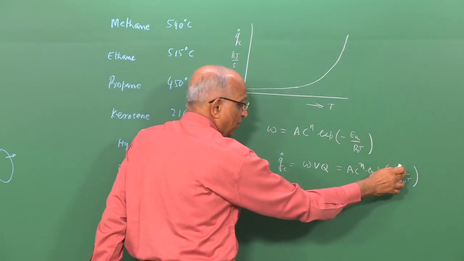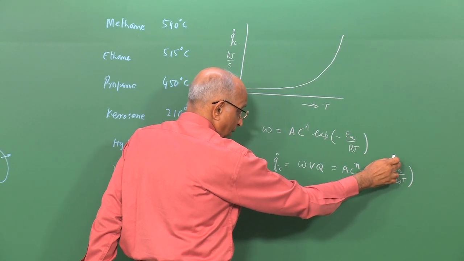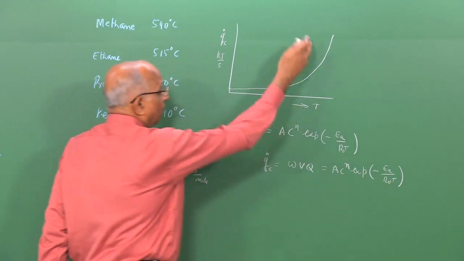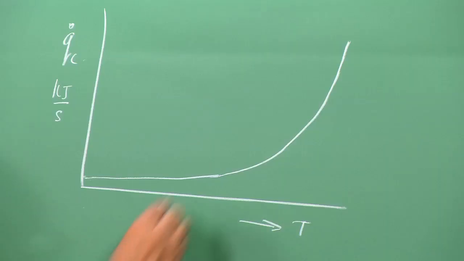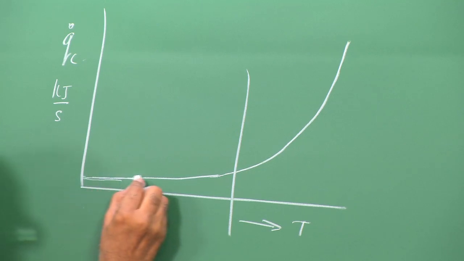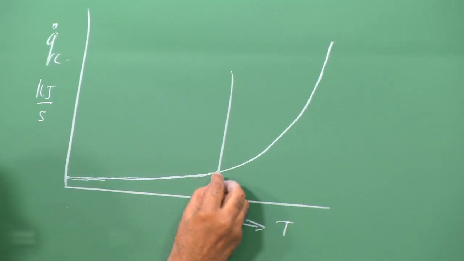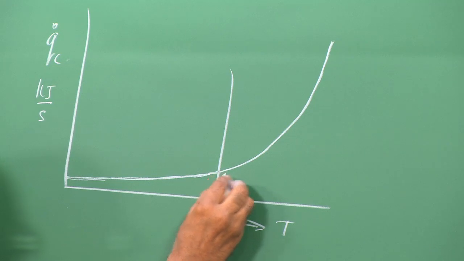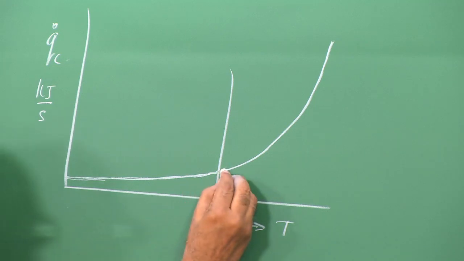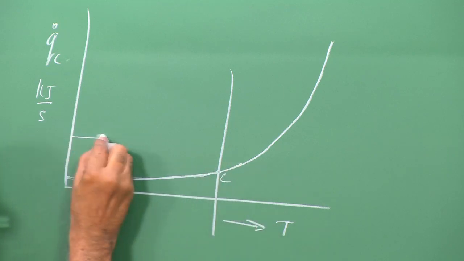When the value of R naught T becomes sizable compared with EA, it goes off. And therefore, what is happening is you have a period in which there is hardly any temperature increase, and after some time, which corresponds to the critical value or the auto ignition value, that is where it takes off, and this is what we said is preheat.